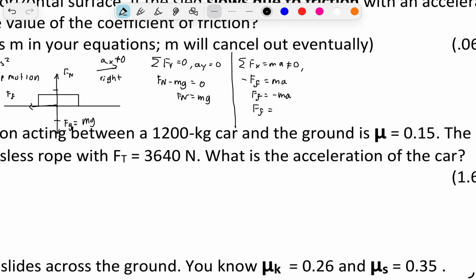Ff, we know that Ff is equal to mu k times Fn, and it's kinetic because it's moving and just sliding. Now this is going to equal negative ma. We know that Fn is equal to mg, so we can replace that, equal to negative ma. And we can see we have mass on both sides, so we can cancel out the mass. Therefore, we have mu k times g is equal to negative a. Mu k is going to equal negative a over g.